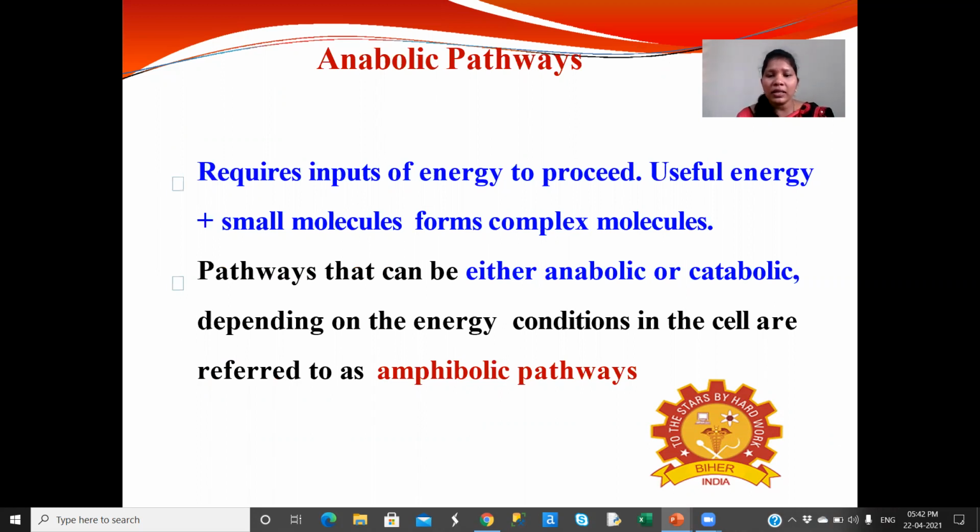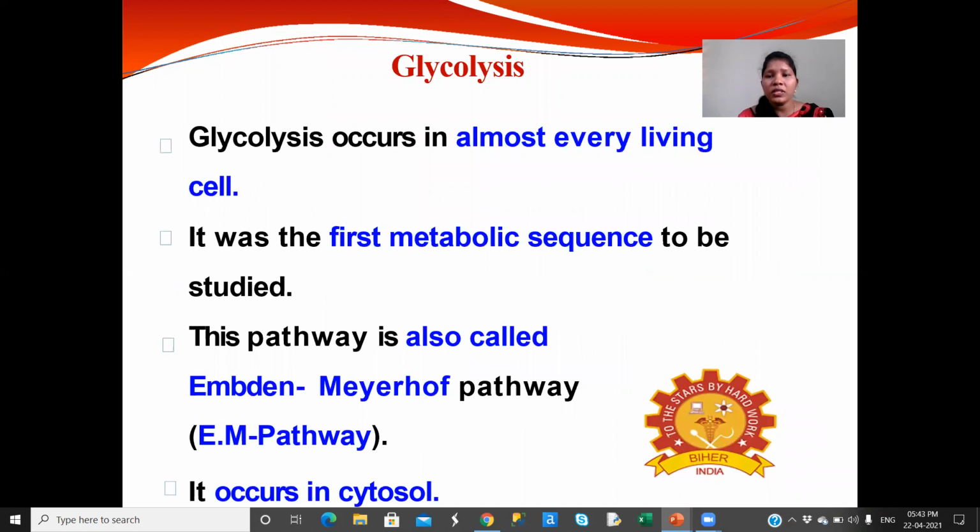These metabolic pathways can be either anabolic in nature or catabolic in nature. Depending on the energy condition in the cell, they are referred to as amphibolic in nature. Wherever both anabolic and catabolic character are there, it is called an amphibolic pathway. Now we are entering into glycolysis.